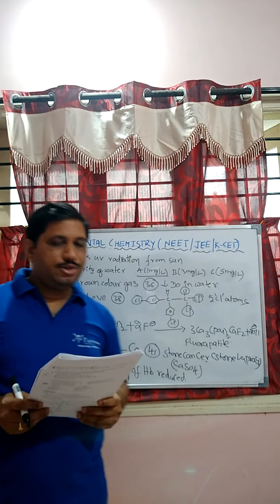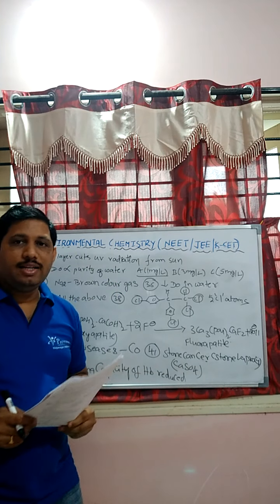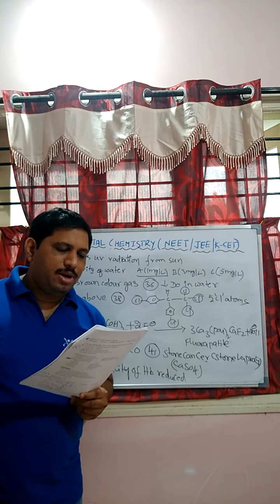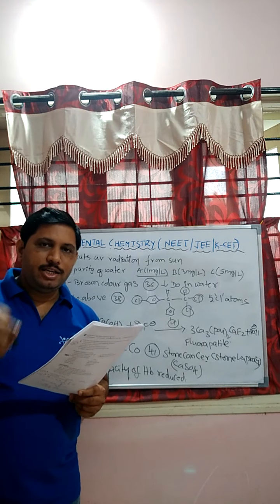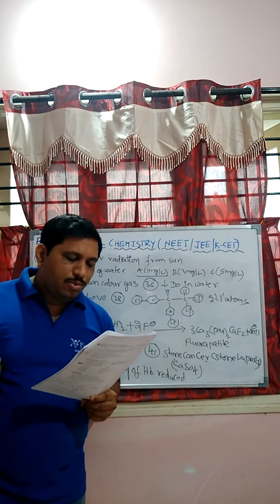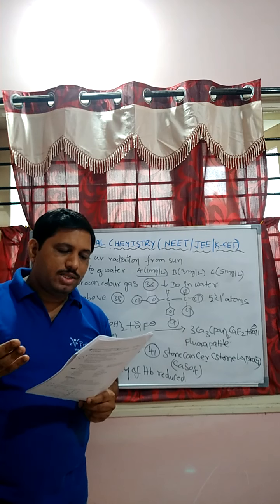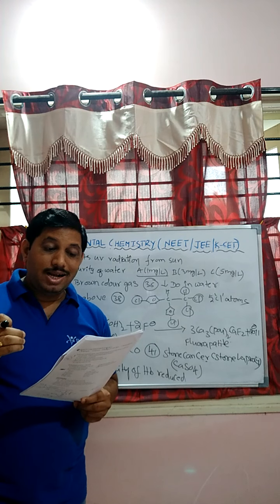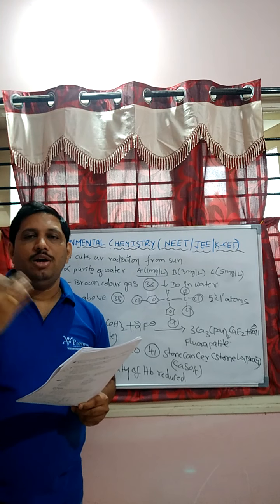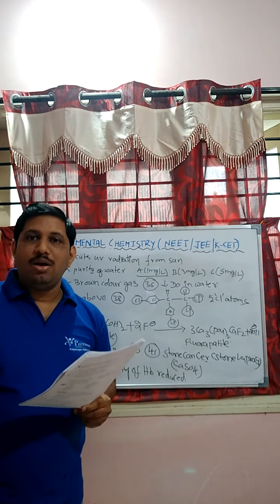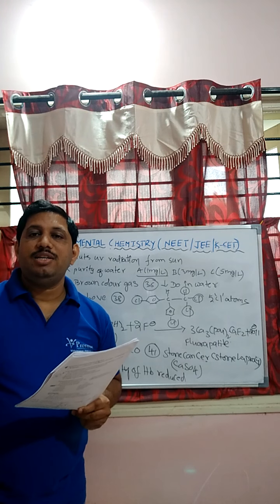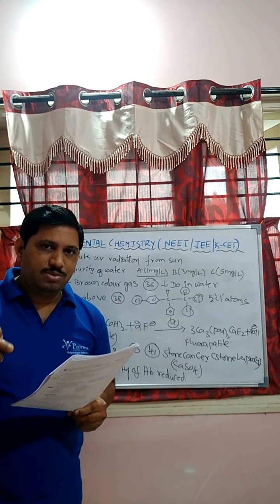Okay, students. Next, continuation. Question number 33. Which of the following statements about the ozone layer is true? First one, student: the ozone layer is beneficial to us because ozone cuts out ultraviolet radiation coming from the sun. Observe, correct statement, student. The ozone layer prevents the harmful radiation coming from the sun. Next options also we will check.